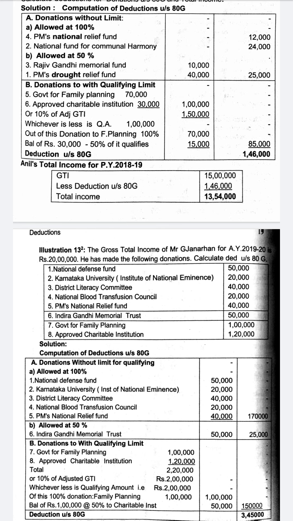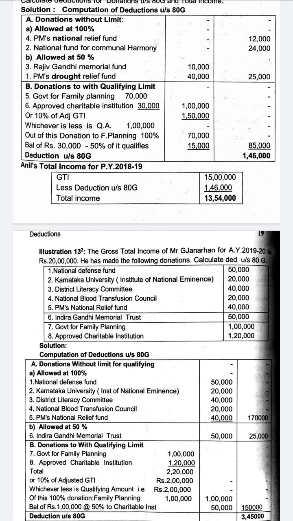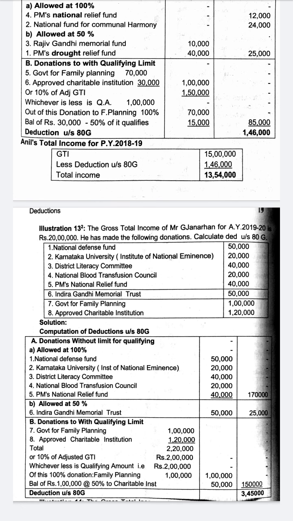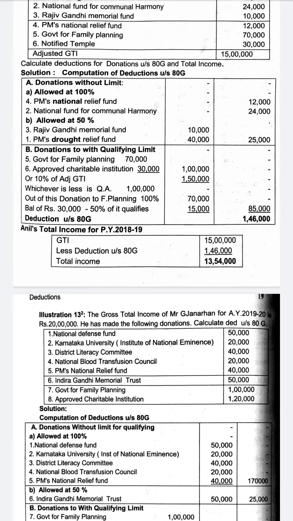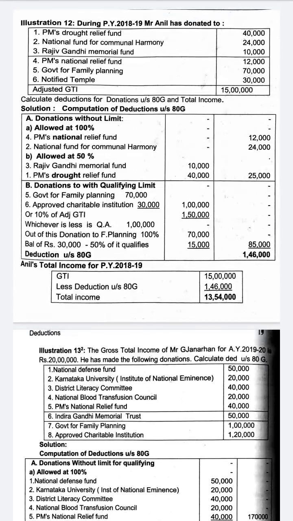Total deduction under section 80G is 1,46,000, right? So 1,46,000 is the total deduction. If we want to calculate total income, the gross total income given is 15 lakh minus the deduction under section 80G. Only 80G we have calculated. We will deduct it. 13,54,000 is the answer, right? So very easy, very tricky. If you understand, it is very easy.